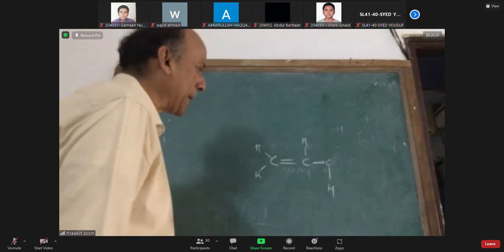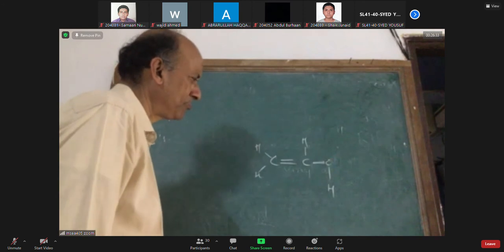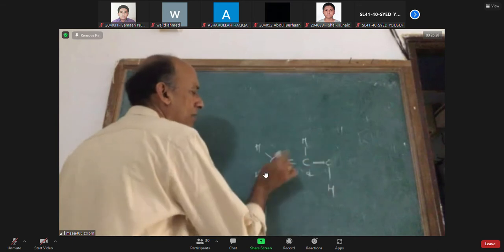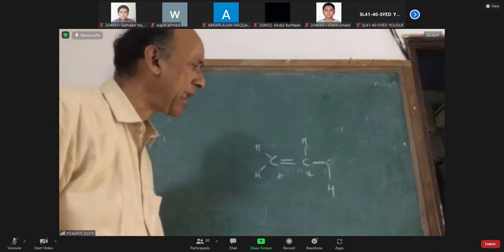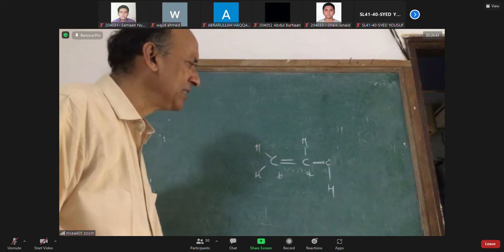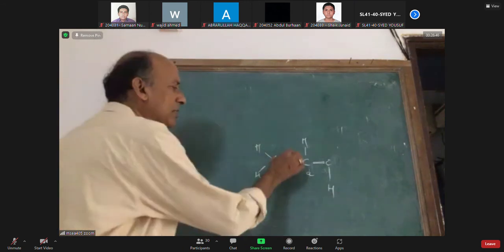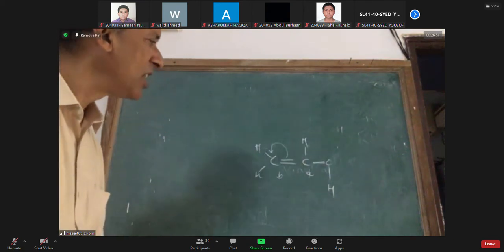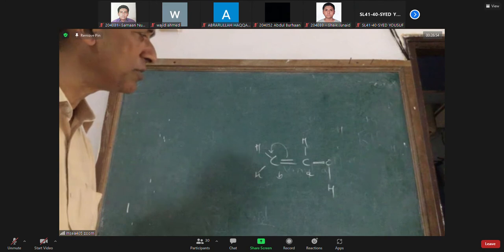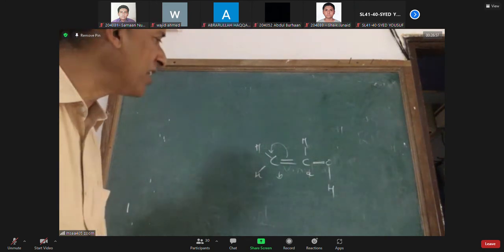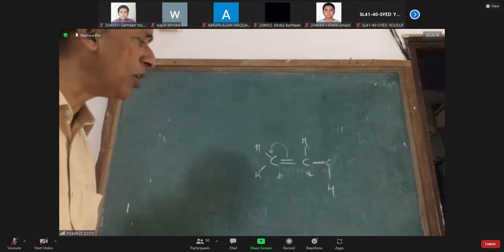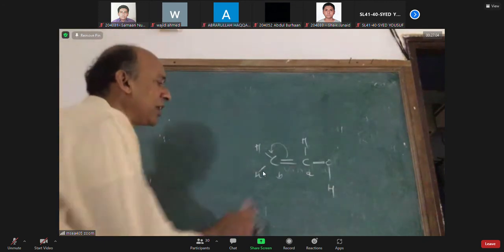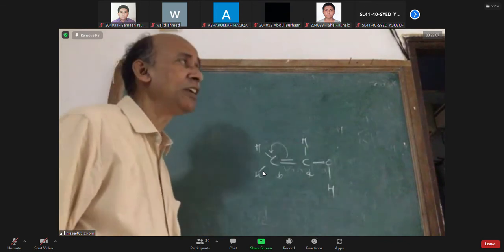So what happens is, the carbon bearing the OH and the other carbon: the double-bonded carbon sometimes gets a temptation to take 2 electrons. When it takes 2 electrons, the carbon bearing the OH will get only 3 bonds. It is unhappy because the other carbon has taken 2 electrons. That carbon will get a minus charge and this one will get a plus charge.